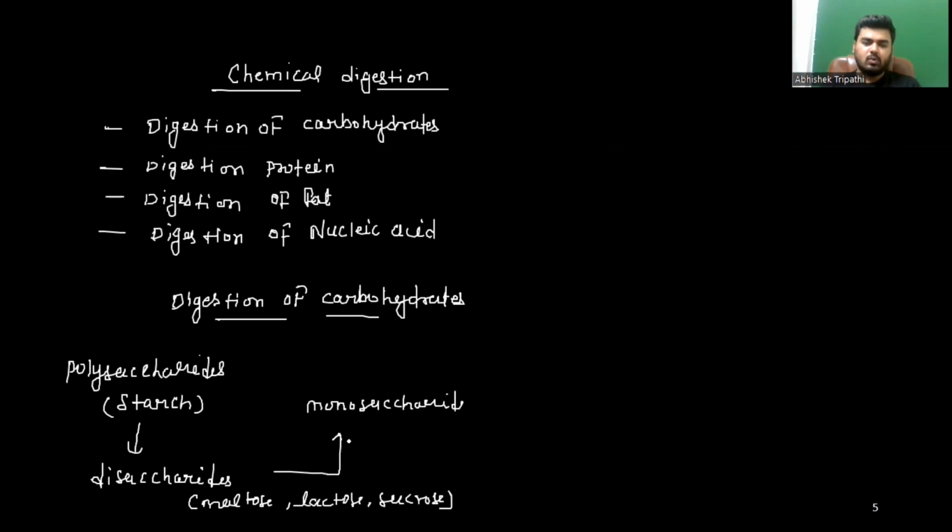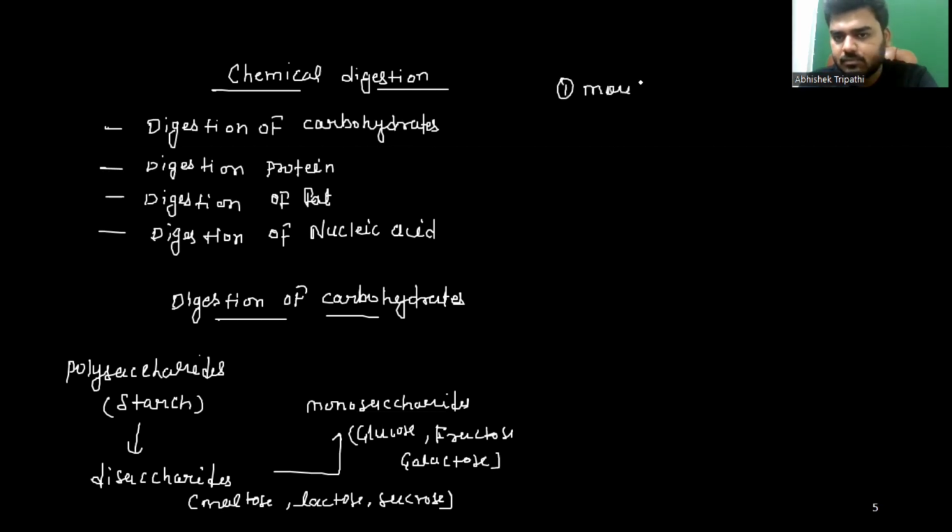Monosaccharides are like glucose, fructose, and galactose. So this is a monosaccharide. Polysaccharide is converted into disaccharide, and the disaccharide is converted into monosaccharide. This is a sequence actually. In the digestion of carbohydrate, because the polysaccharide is a complex form, it must be converted into disaccharide and then disaccharide to monosaccharide. So the carbohydrate digestion will start from where, guys?